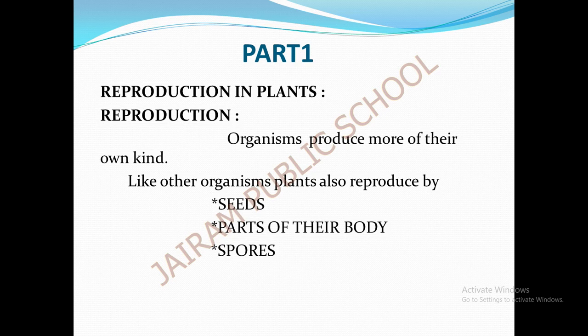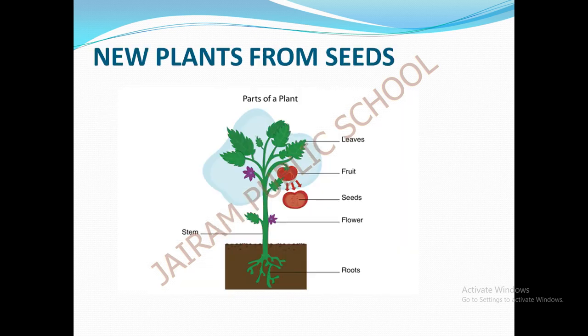So how does it reproduce? By these three methods. The first one is through seeds, and through the parts of their body, and through spores. These are the methods by which the plants will reproduce: through seeds, through the parts of their body and through spores. Okay, so now let us see how it will reproduce through seeds.